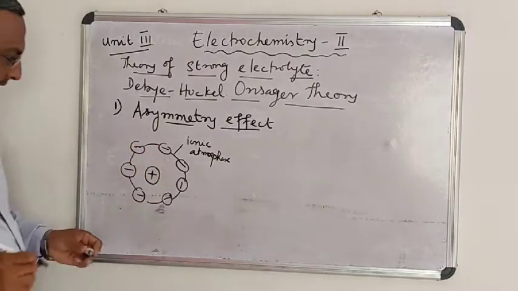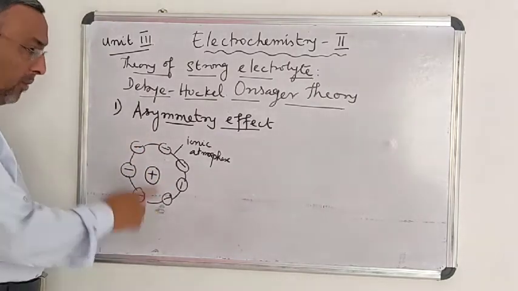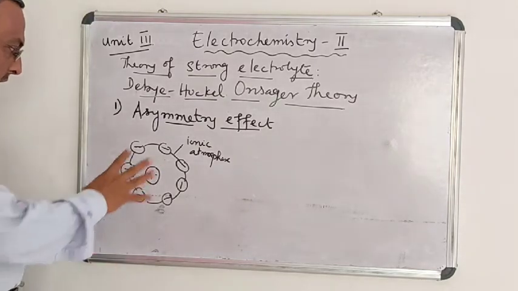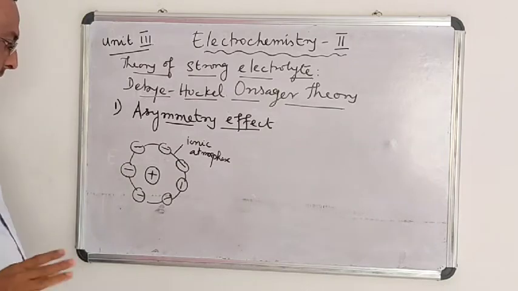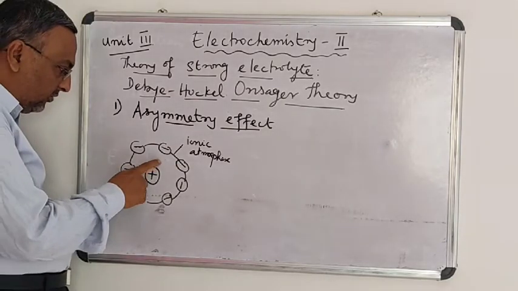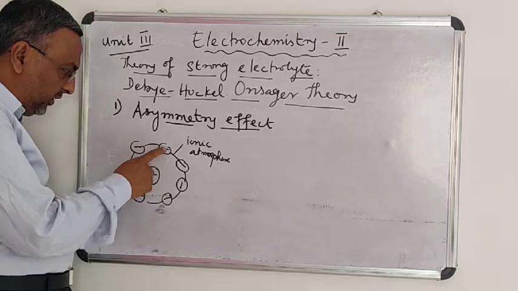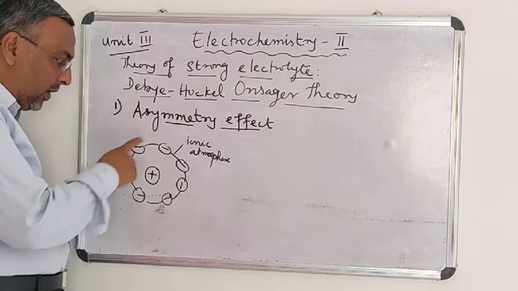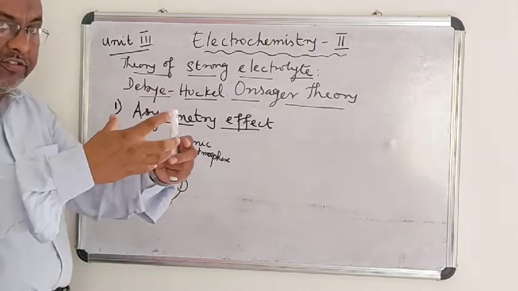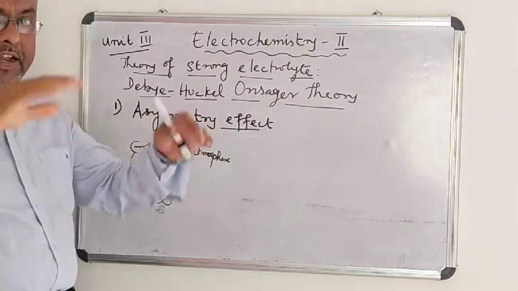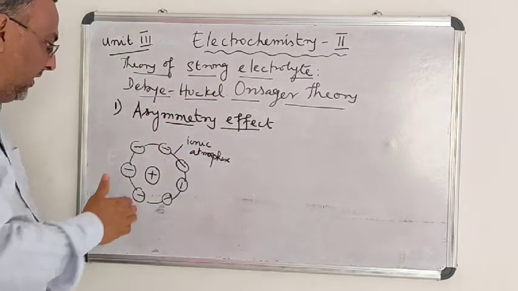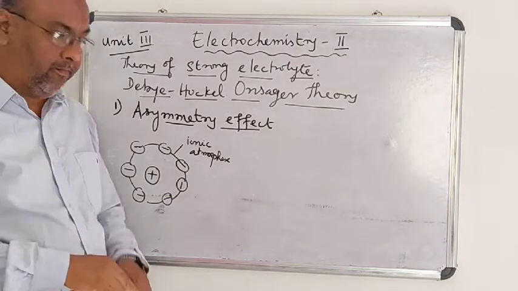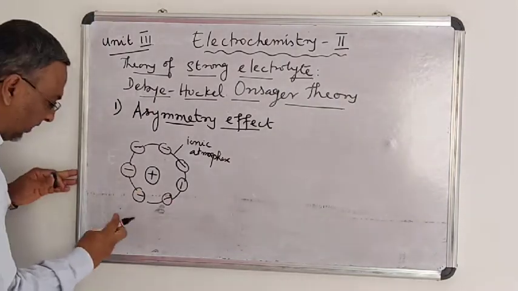This ionic atmosphere will be symmetrical in the absence of an electrical field, because there is no electrical field, so the ions will remain symmetrical. Why? Because the electrostatic forces of attraction between the oppositely charged ions in one direction are cancelled in another direction. In all directions, the forces cancel each other, and the ionic atmosphere remains symmetrical in the absence of an electrical field.